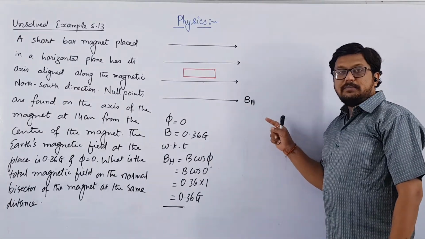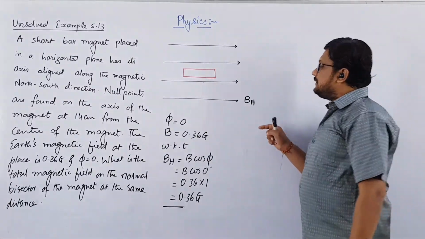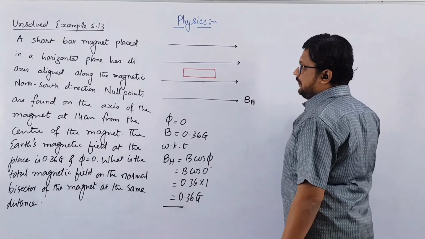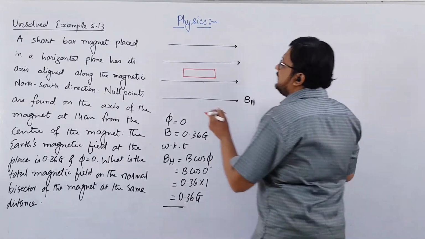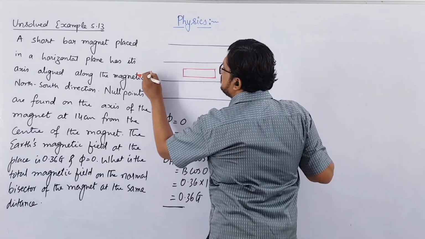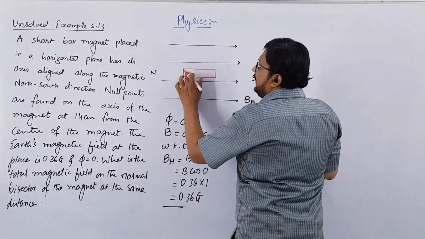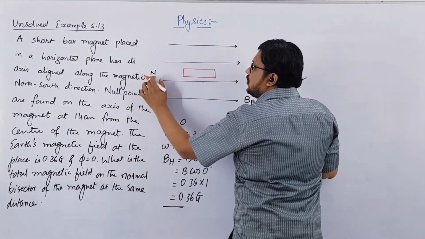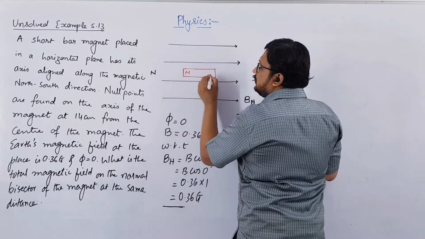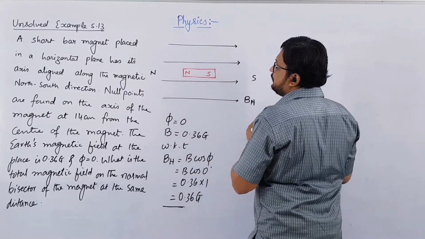Otherwise you will make a mistake over here. This is the horizontal component of Earth's magnetic field. हमें पता है कि magnetic field lines starts from north to south, right? And the end of the magnetic needle pointing towards the north is known as north. So this will be the north and this will be the south, right?